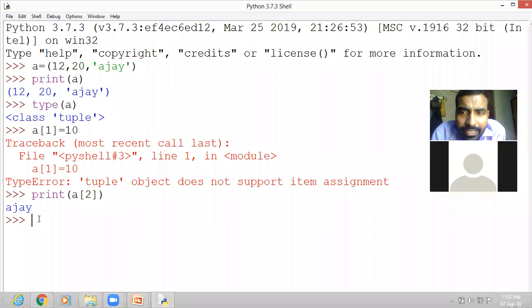Have you all understood the data type tuple? Yes, sir. Okay.